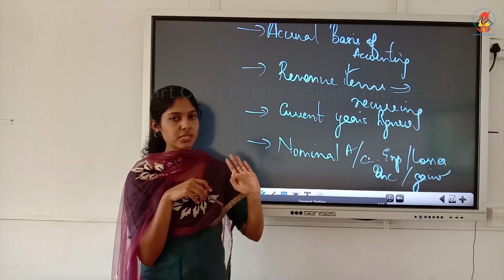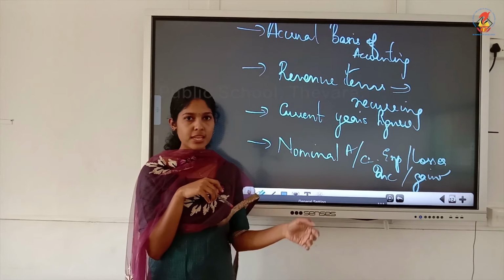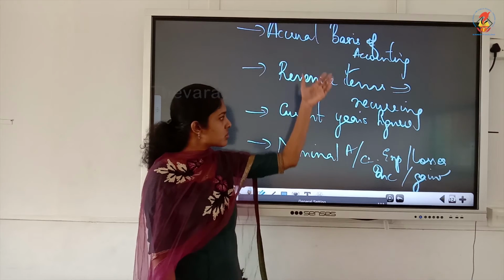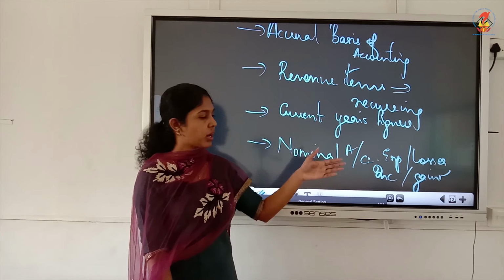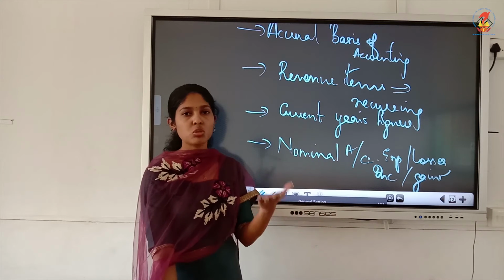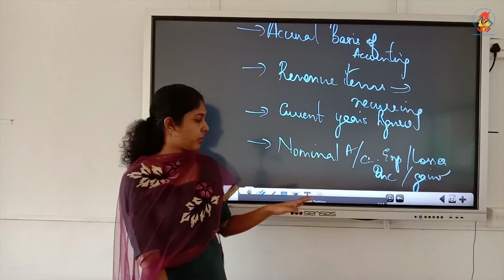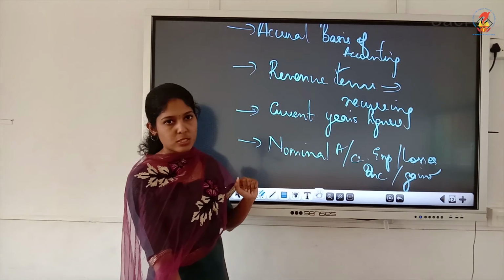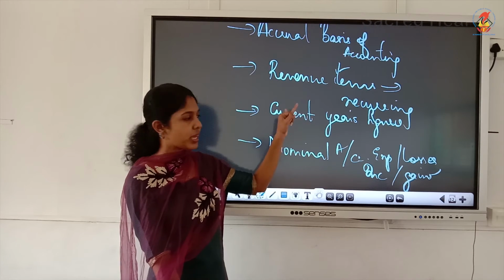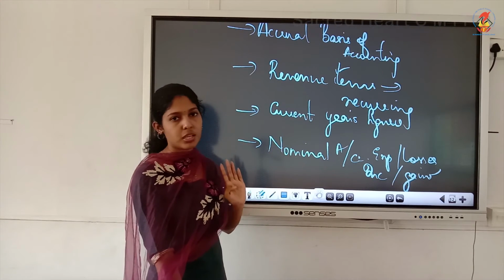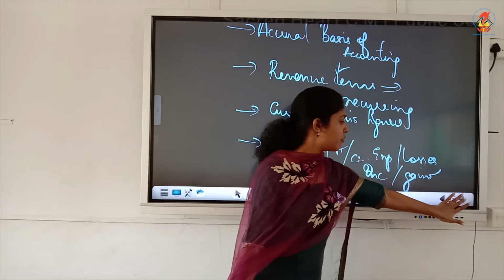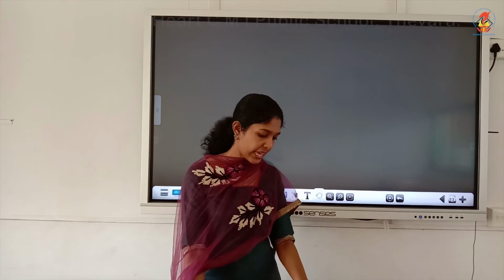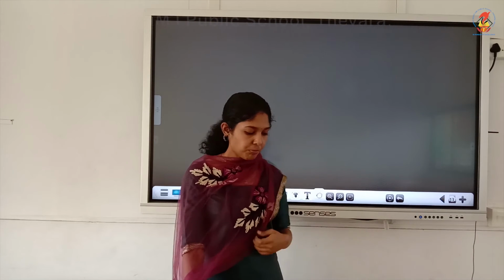So it's a nominal account, it shows expenses, losses, incomes, gains. Whereas the receipts and payments account is an asset account which shows cash receipts and cash payments. Also, if somebody asks you what is income and expenditure, you can just write all these points there. Okay, for a 1 mark question, if they ask you what is income and expenditure, what is receipts and payments, all these features you can write. Okay, so these are the features you must remember for the income and expenditure account: accrual basis, revenue items, current year's figures only, then it's a nominal account. Then the format we will just see, which is given on page number 1.8. Expenditure side, we have 2 salary.